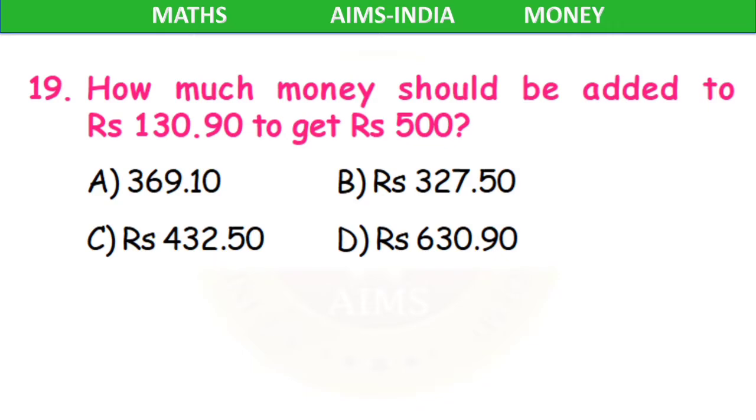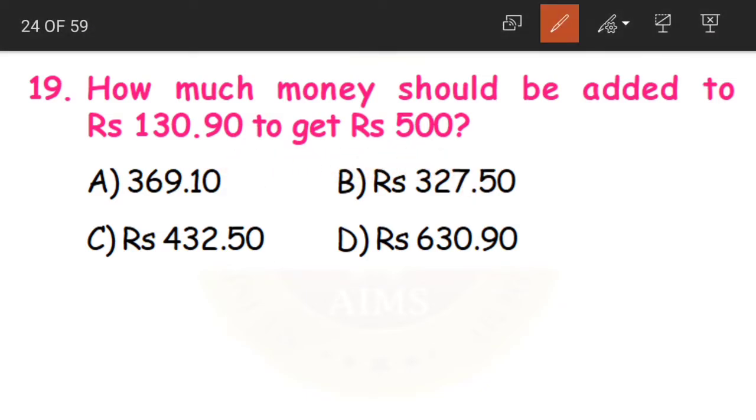Next question. How much money should be added to 130 rupees 90 paise to get 500 rupees? The target is 500 rupees, but we have only 130 rupees 90 paise.